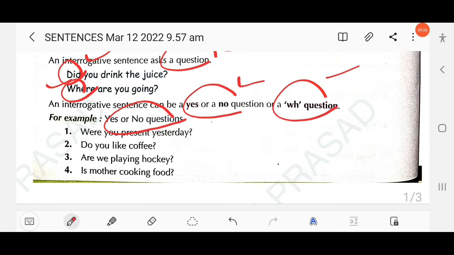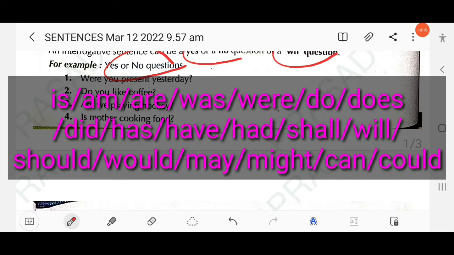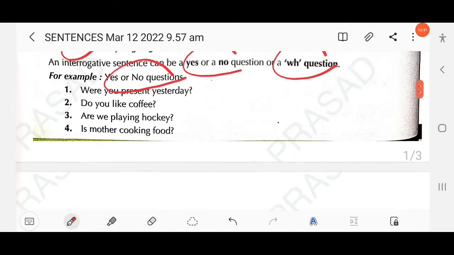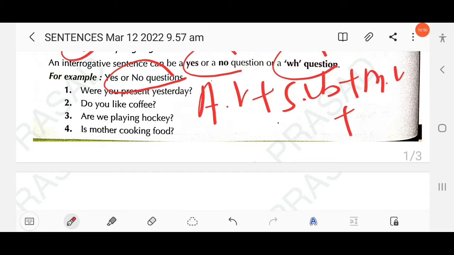For example, yes or no questions. What are the auxiliary verbs? Just look at the screen: is, am, are, was, were, has, have, had, do, did, does, and also the modal auxiliaries shall, should, can, could, may, might, must. We use these modal auxiliaries as well as the primary auxiliaries to form yes/no questions, right? This is the structure of a yes/no question: auxiliary verb plus subject plus main verb plus other.